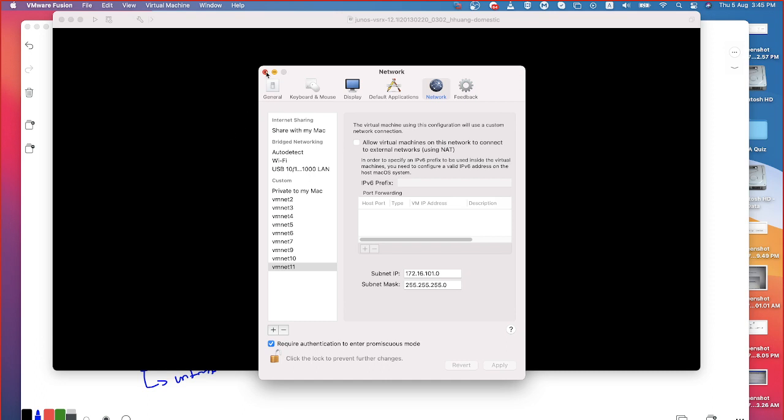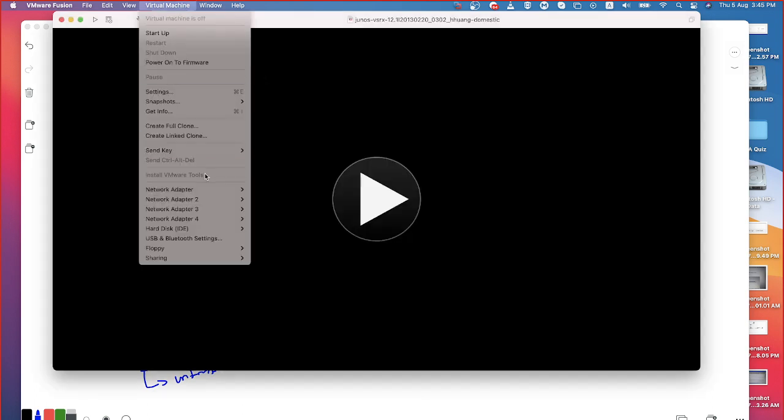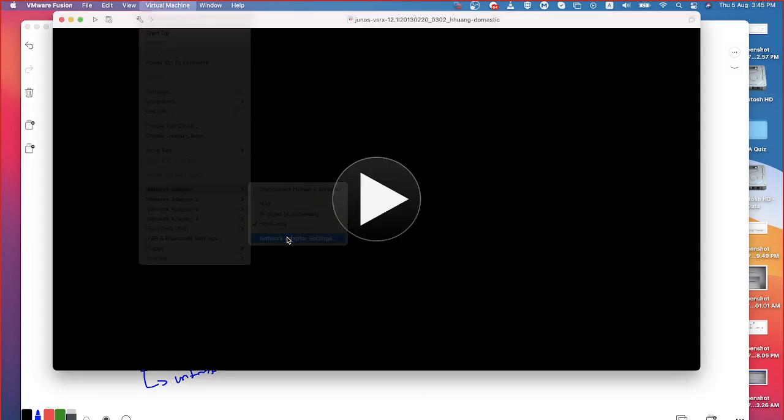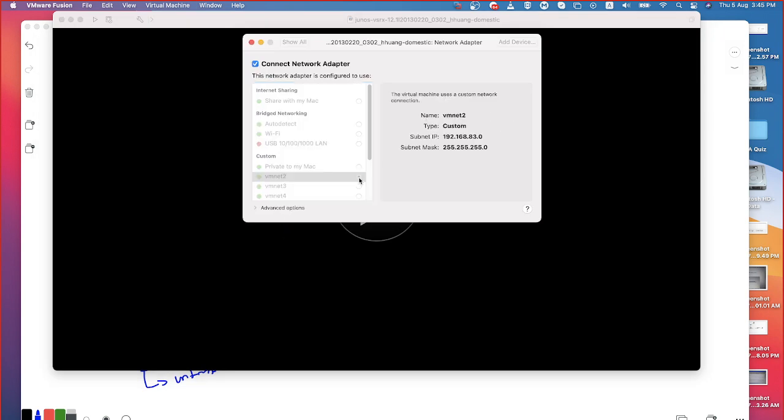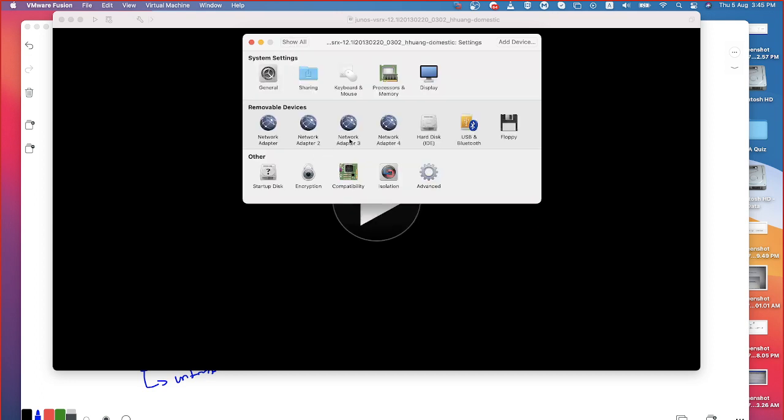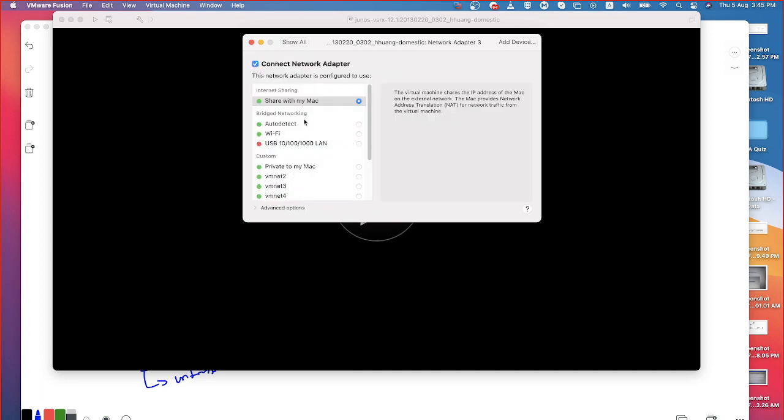Okay, now if I go to the adapter settings, my first adapter is associated to VMnet 2. Then my second adapter will be associated to VMnet 3. The third adapter is going to be associated to my bridging. See, internet sharing. Can you see bridge and network? So I'm just binding this one to here.